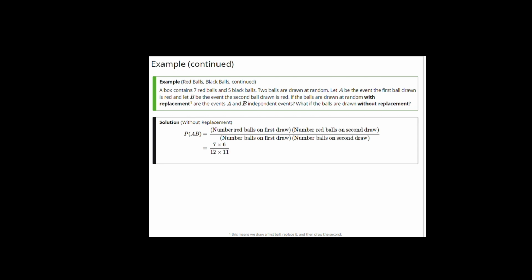And similarly, for the denominator, we had 12 choices for a ball on the first draw, but only 11 remaining for the second. So the denominator becomes 12 times 11. And this is not identical to the probability of A times the probability of B, 7/12 times 7/12. Here is an example of 2 events which are dependent. This is intuitively obvious, because your chances of drawing a red ball on the second draw are in this case lowered by the fact that you observed one on the first draw. These events are dependent.